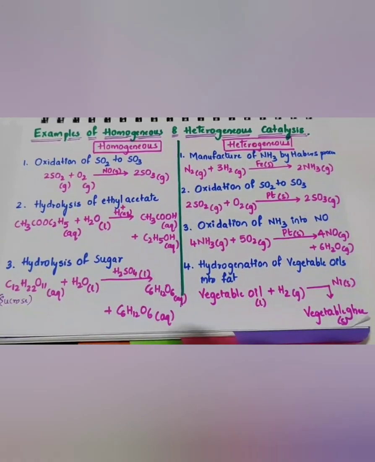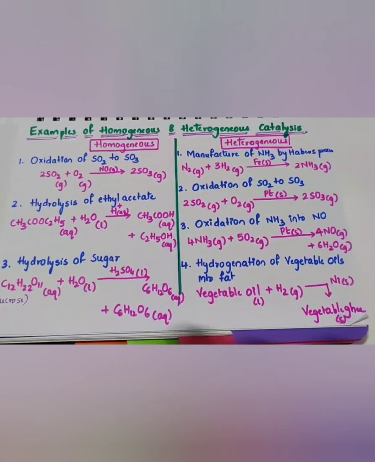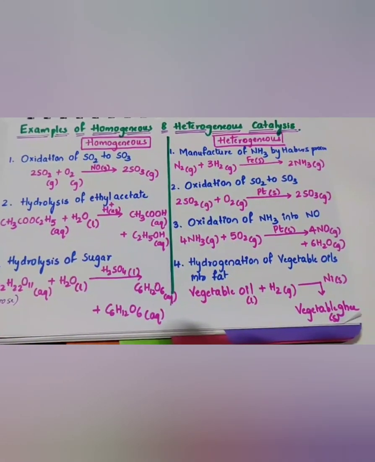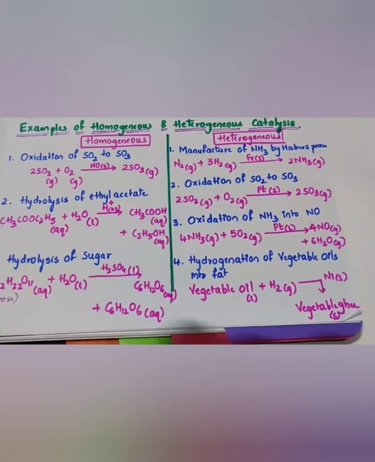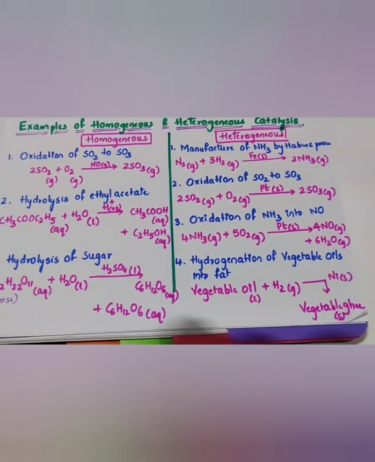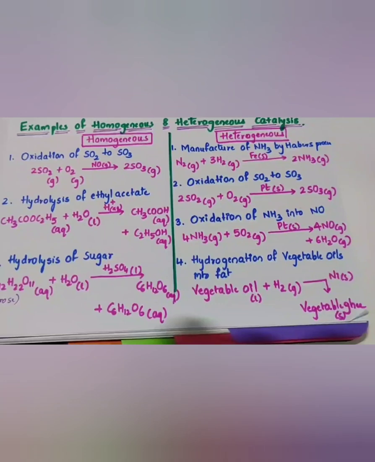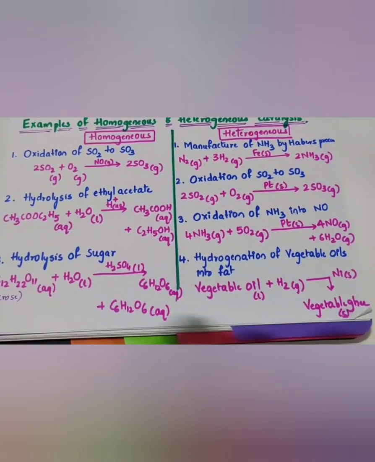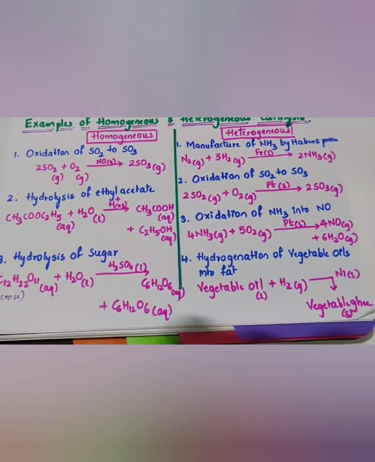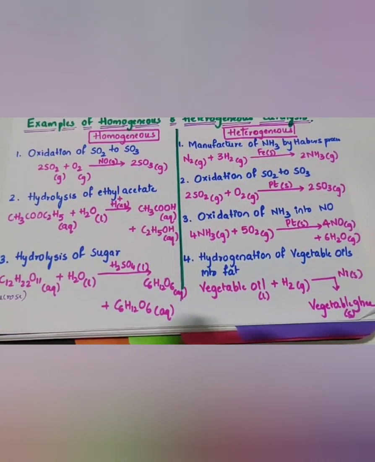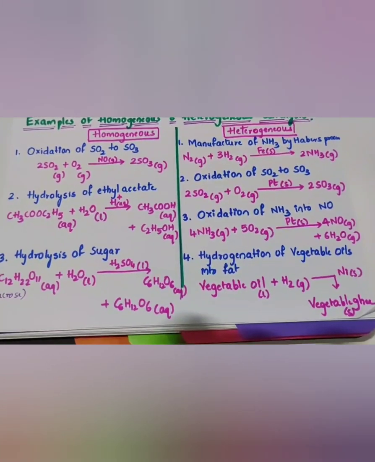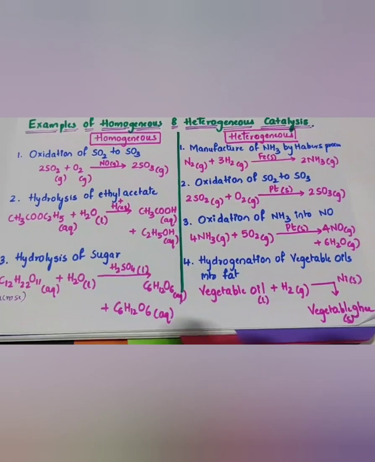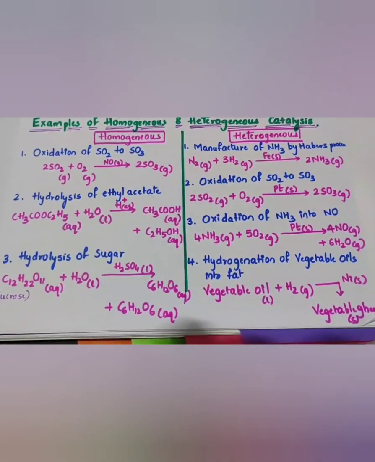So let us take some examples of homogeneous and heterogeneous catalysis. The first example of homogeneous catalysis is the oxidation of sulfur dioxide to sulfur trioxide. Here, sulfur dioxide and oxygen are both in gaseous state. Oxidation is nothing but addition of oxygen. That takes place in the presence of nitric oxide, which is also a gas. So the reactants and the catalyst we are using are all in gaseous state. So this is an example of homogeneous catalysis.